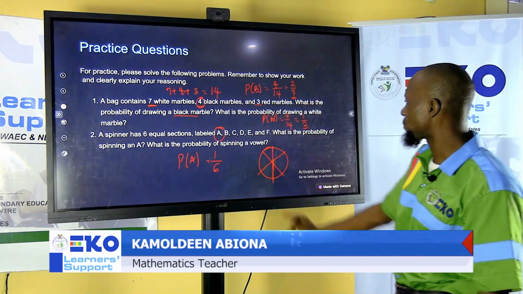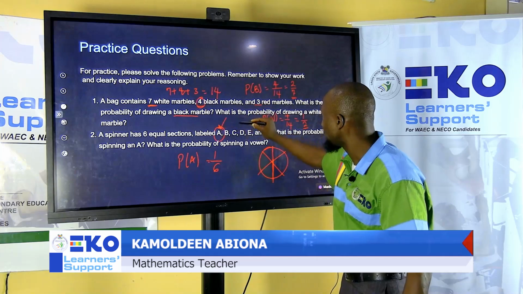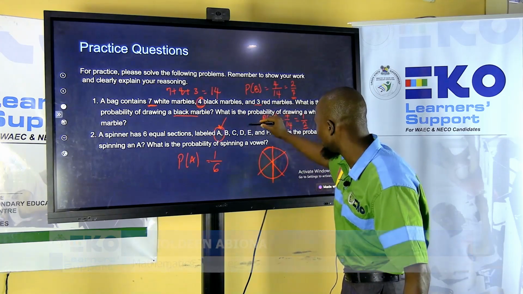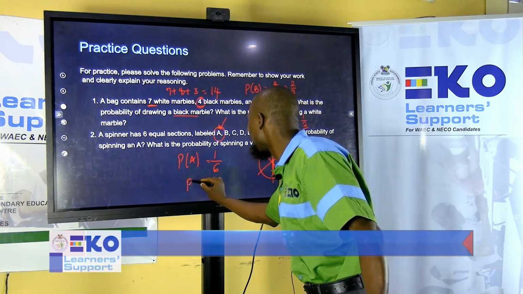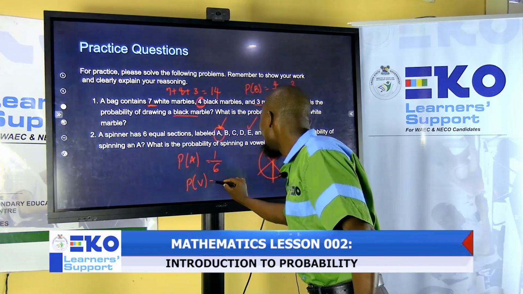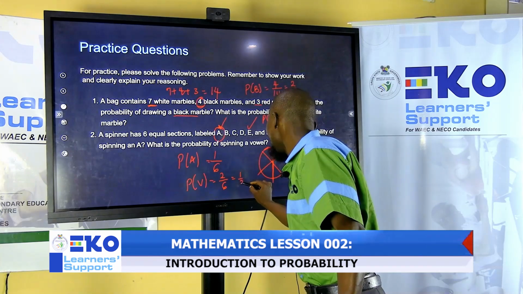The next question: what is the probability of spinning a vowel? So where are the vowels here? This is a vowel. Which other one? This is another vowel. That is 2. So the probability of having a vowel is 2 out of 6, and that is 1 over 3.